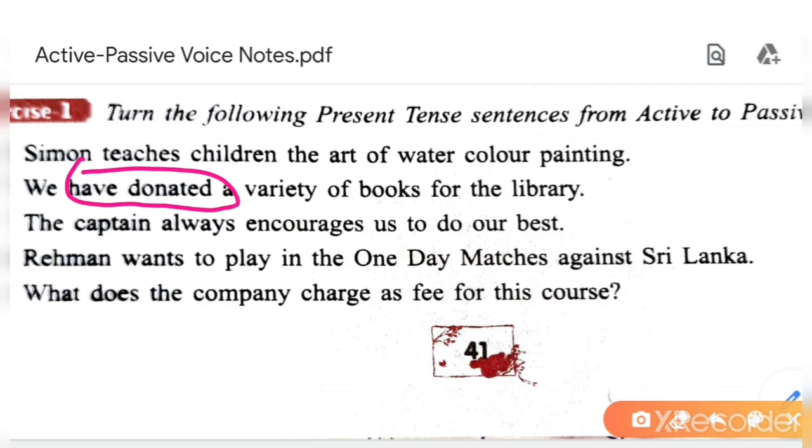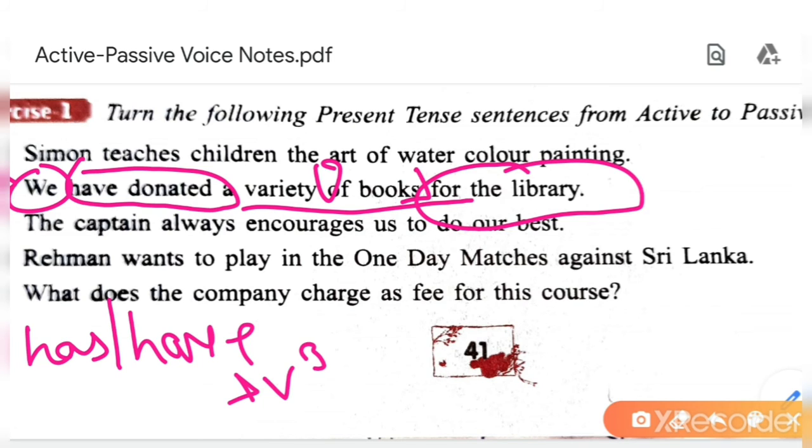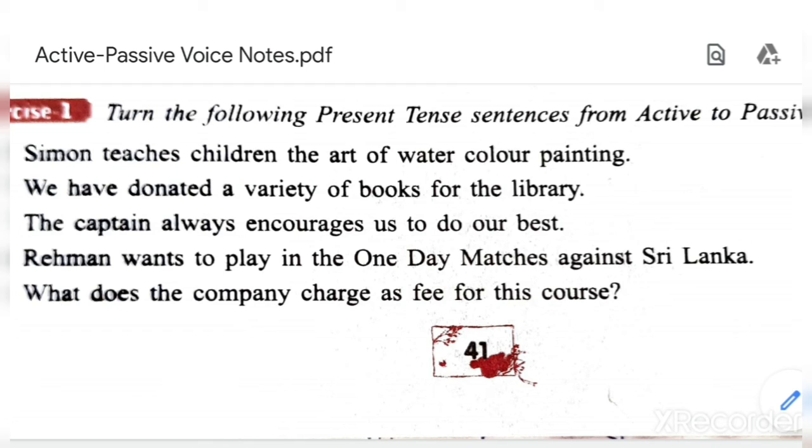We all know that has or have plus V3 is the perfect tense, present perfect tense. We is subject, have donated is verb, and a variety of books is object, and these are the extra words. So begin with a variety of books.